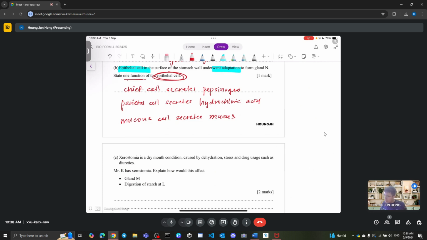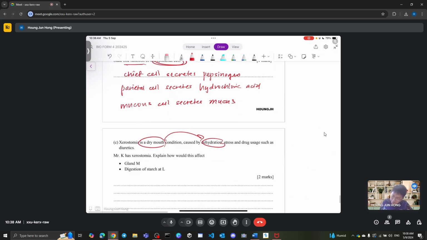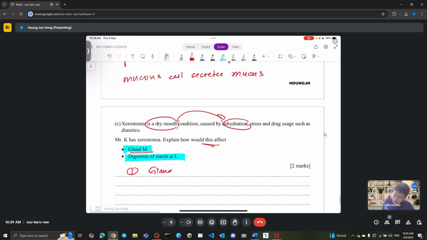Question C, you have a dry mouth. So what happens when you have a dry mouth? Dry mouth means dehydration, means less water, right? So what happened to your gland M? Essentially, they already give you very clear instructions to answer about gland M and digestion. So again, very simple. How can it be dry? Basically, when gland M has less saliva, you become drier. Your mouth is wet because of the saliva, so your mouth will become dry because of the lack of saliva.